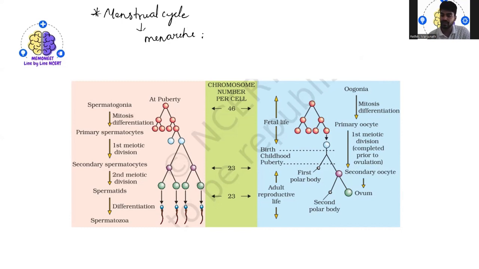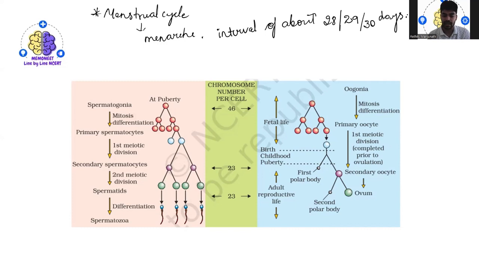In the human female, the menstrual cycle is a repeating cycle at an interval of about 28 to 29 or 30 days. In your textbook, I guess it is 28 to 29, but in general, sometimes we say it has also become like 30 days.